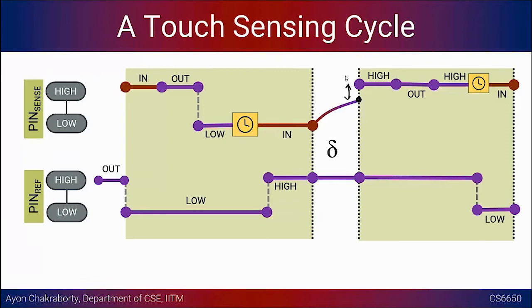The initial part of configuring pin ref as output is only one time. You can do it in the very beginning, for example, in the setup part of the code. And this could be the loop, that is going to be running continuously. There are 2 things. The first one, as I would again reiterate, is the discharge part. This is going to make sure that pin sense is discharged.